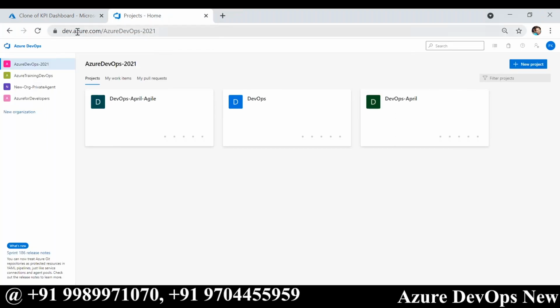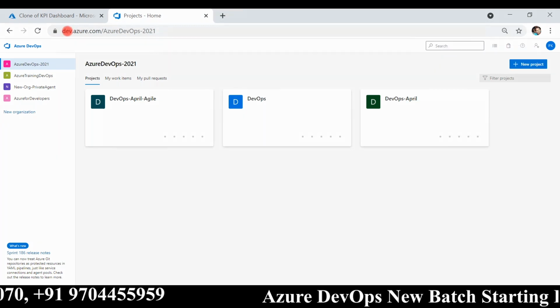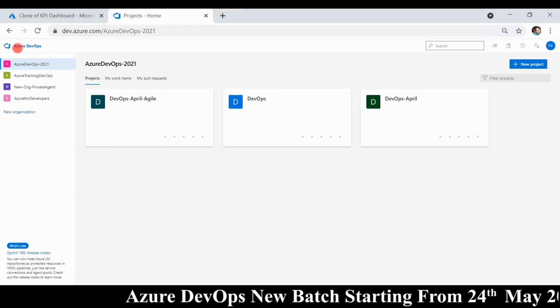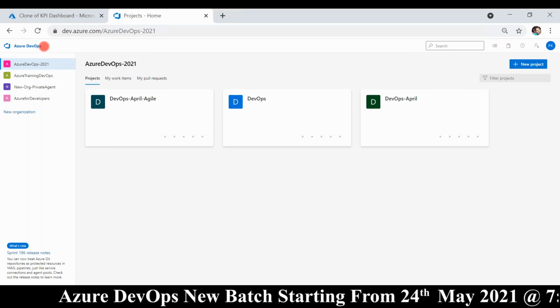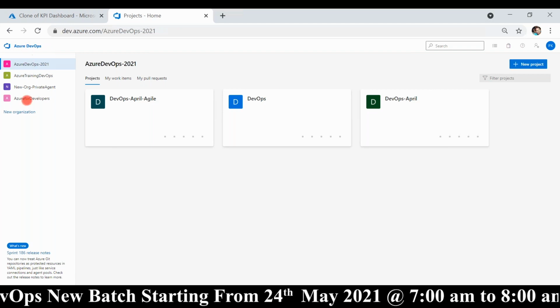And this is dev.azure.com. So this is the Azure DevOps portal. Azure DevOps, here you see, they are not two different words.